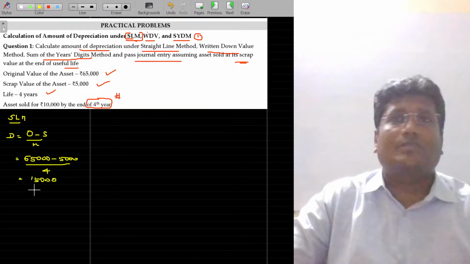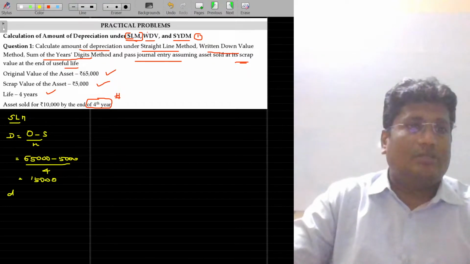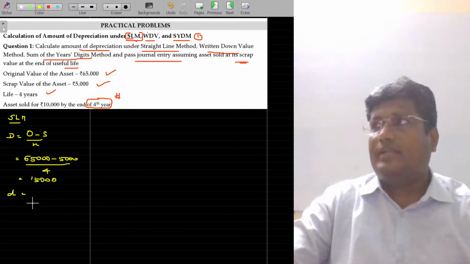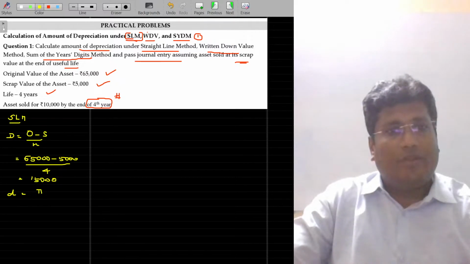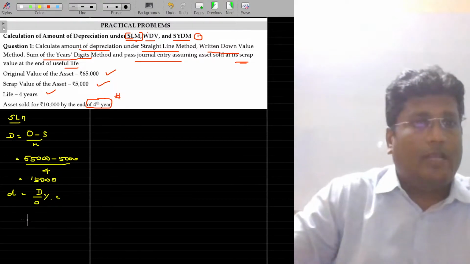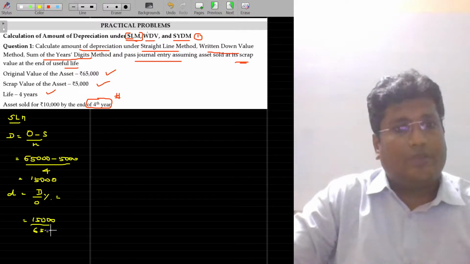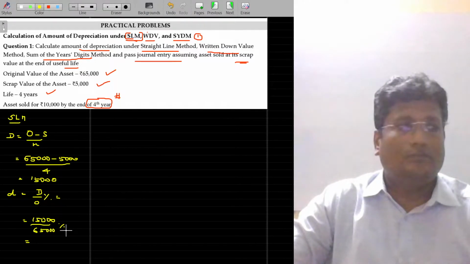This is called the amount of depreciation. Rate of depreciation: how do we calculate that? The rate of depreciation is very simple: the amount of depreciation divided by the original value, in percentage. The original value here is 65,000, and D is 15,000. If you represent that in percentage, what's the value you are getting? Yes, come on. What's the value?